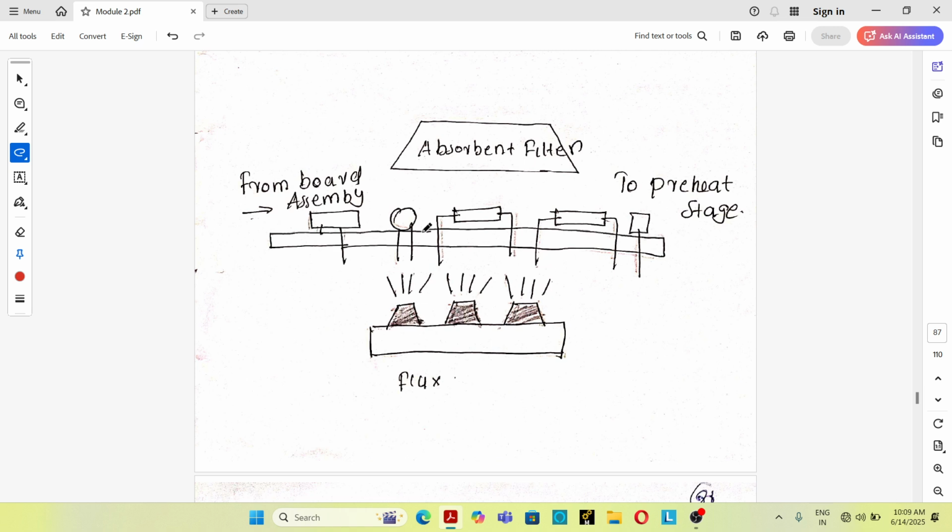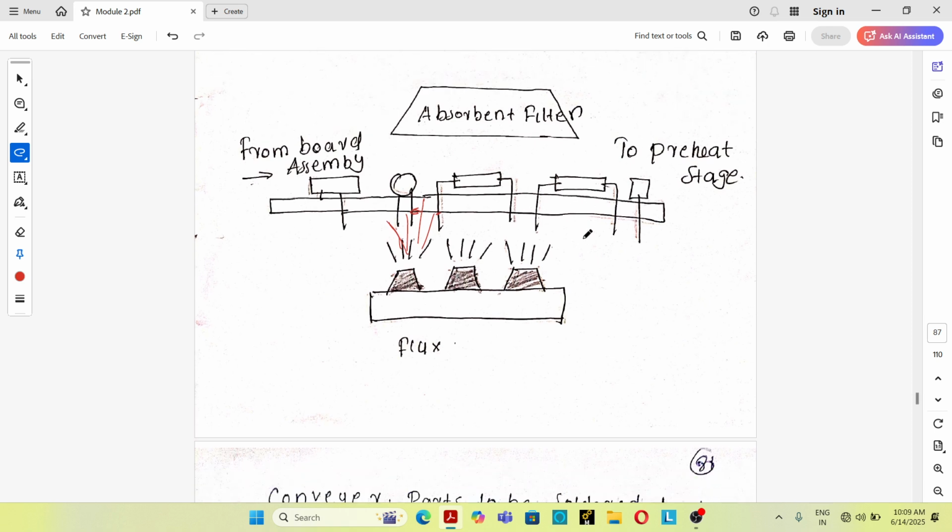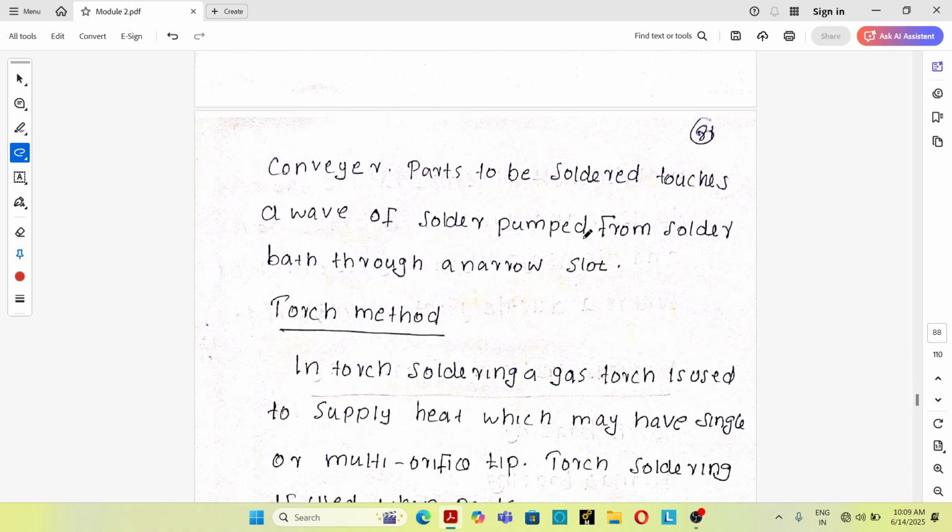And the flux is sprayed over the parts through a narrow slot. Okay, so that is known as the dip and wave soldering method.